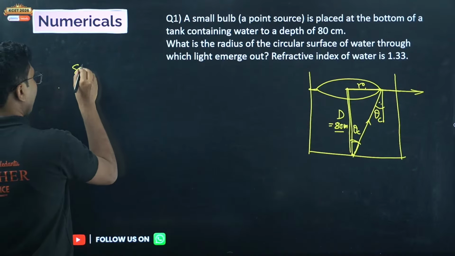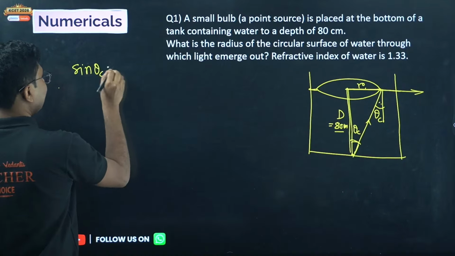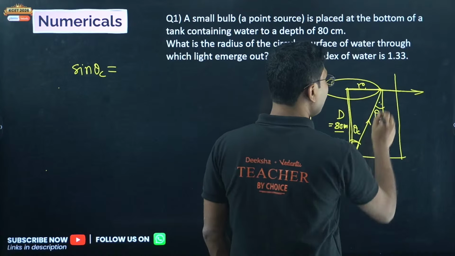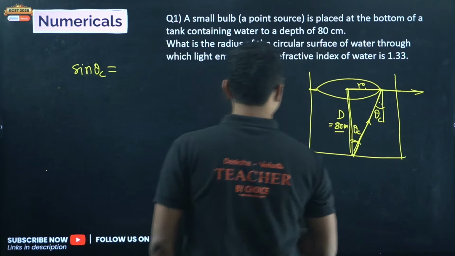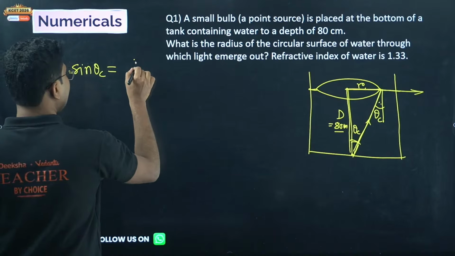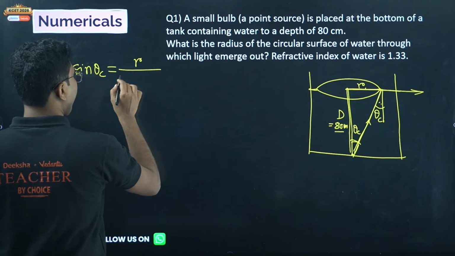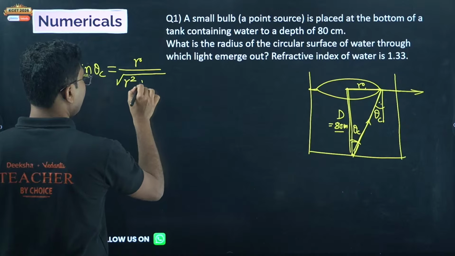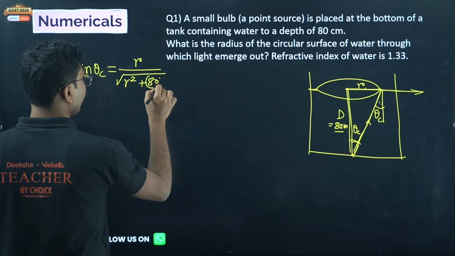What is sine theta? Sine theta is perpendicular divided by hypotenuse. Perpendicular divided by hypotenuse. Right? Square root of R square plus 80 whole square.